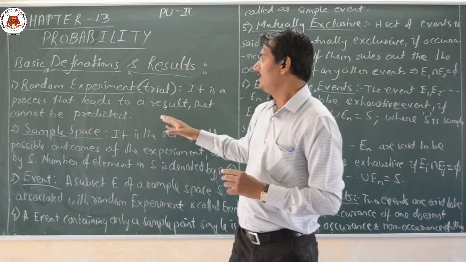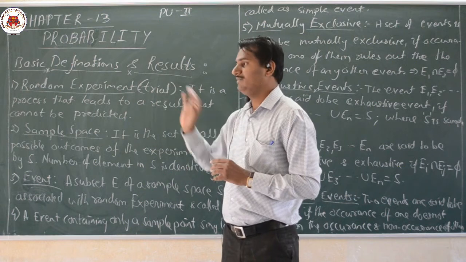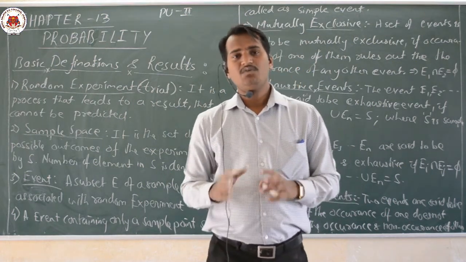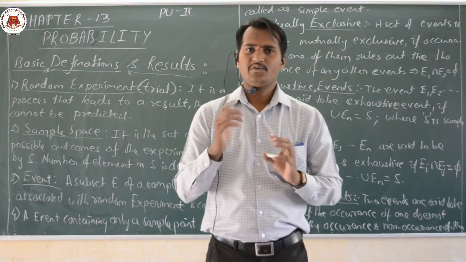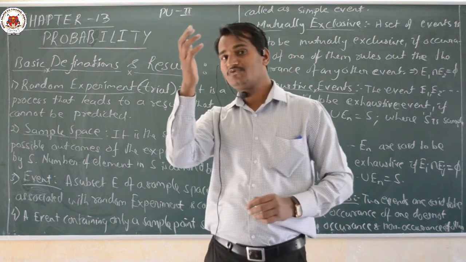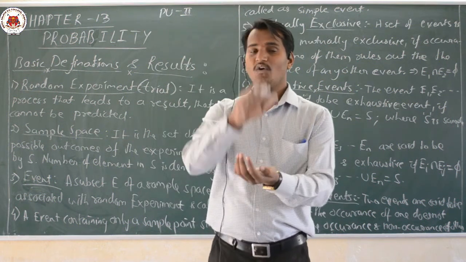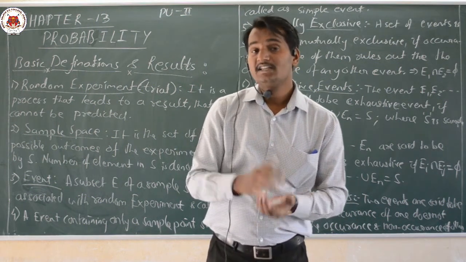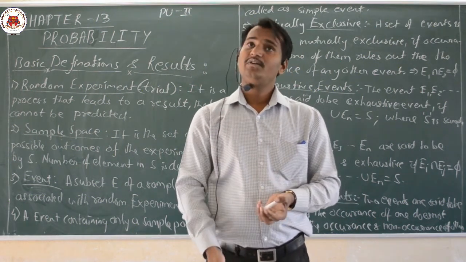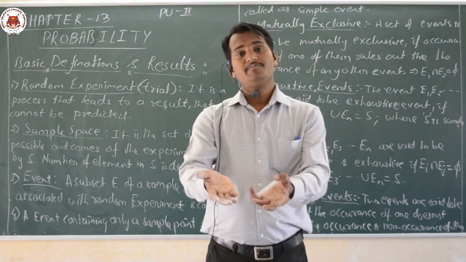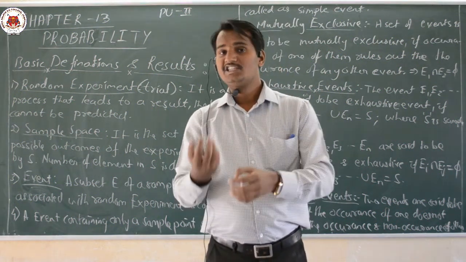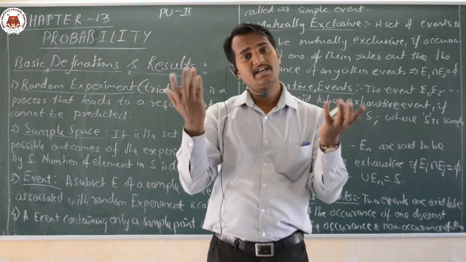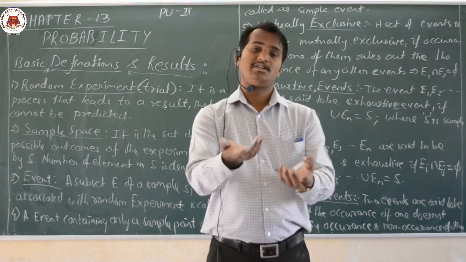Now let us move on with the first definition, that is random experiment. What do you mean by random experiment? For example, if I toss a coin, what happens? I may get either head or tail. That is unpredictable for me. If I am throwing a coin, I don't know what will come. It may be head or it may be tail. Similarly, if you are throwing a die, you may get 1, 2, 3, 4, 5, 6, any one of the 6 may come.